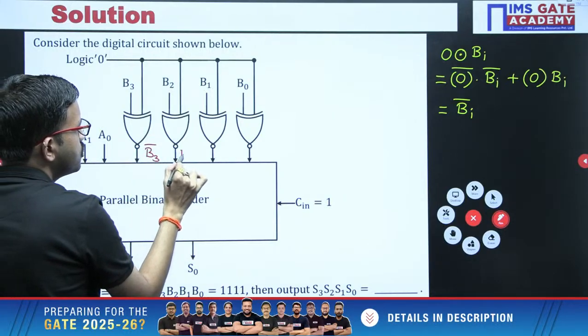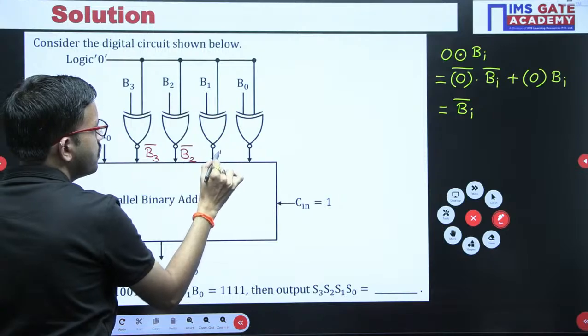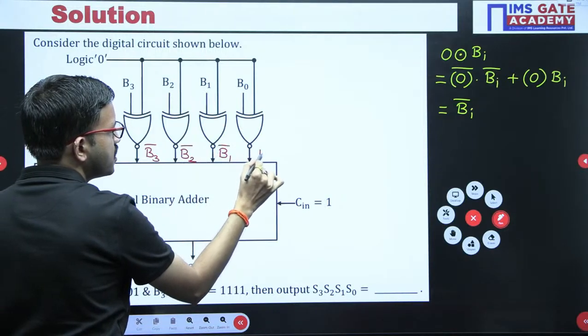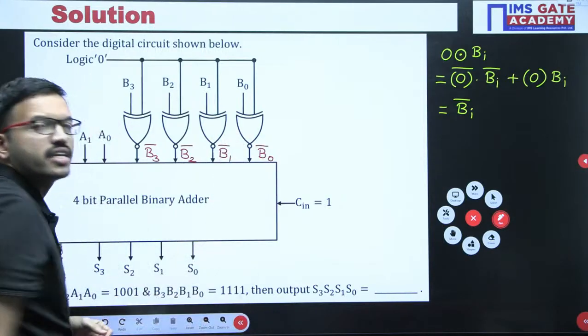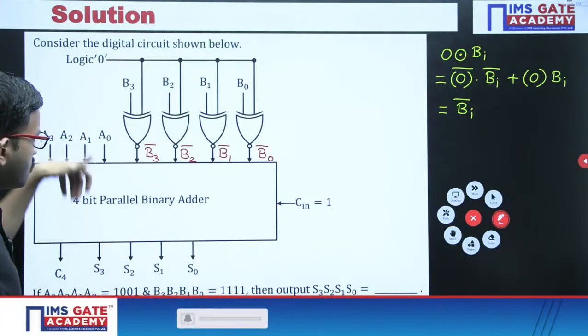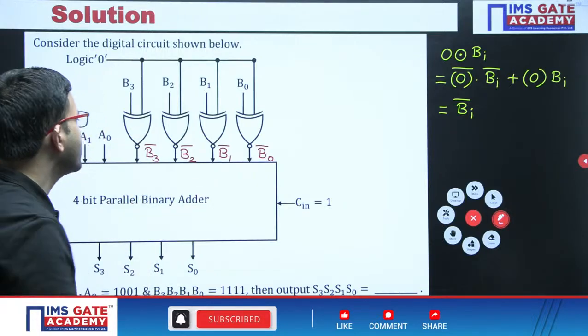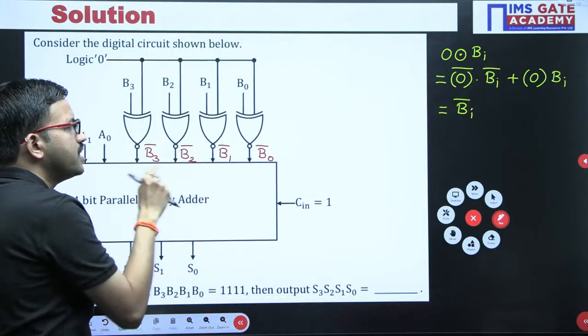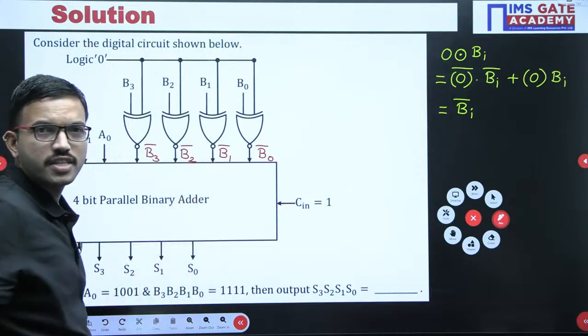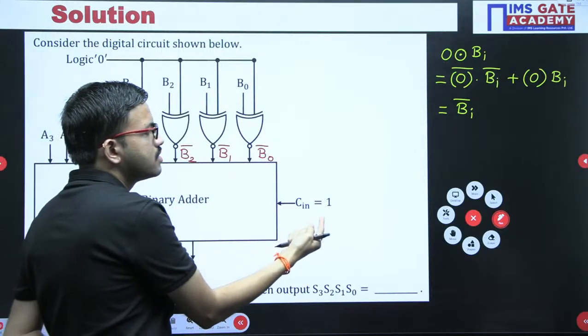Similarly here B2 bar, then B1 bar and then B0 bar. Okay, so now just observe, A bits you are giving directly. Here instead of B input, what you are getting? Each bit of B, the complement version you are giving. And then here you are adding 1.